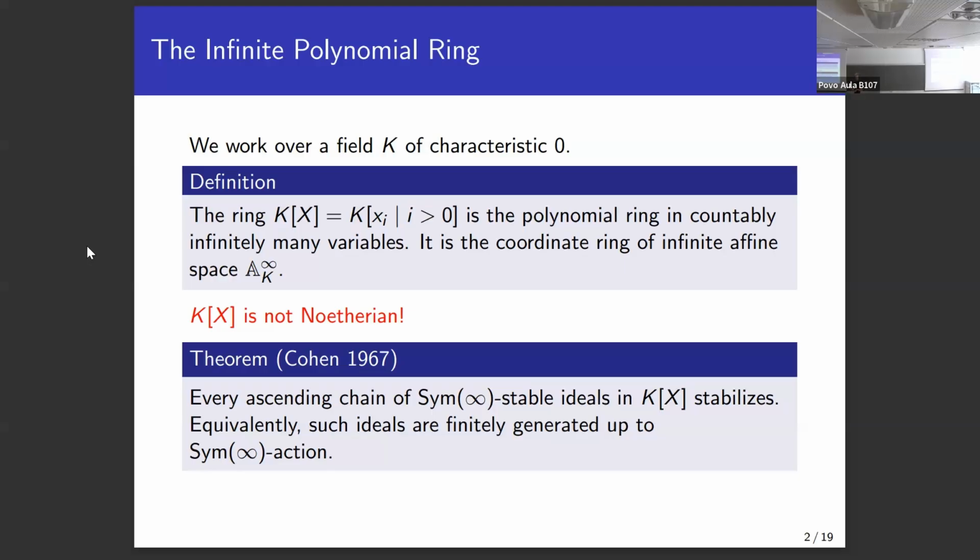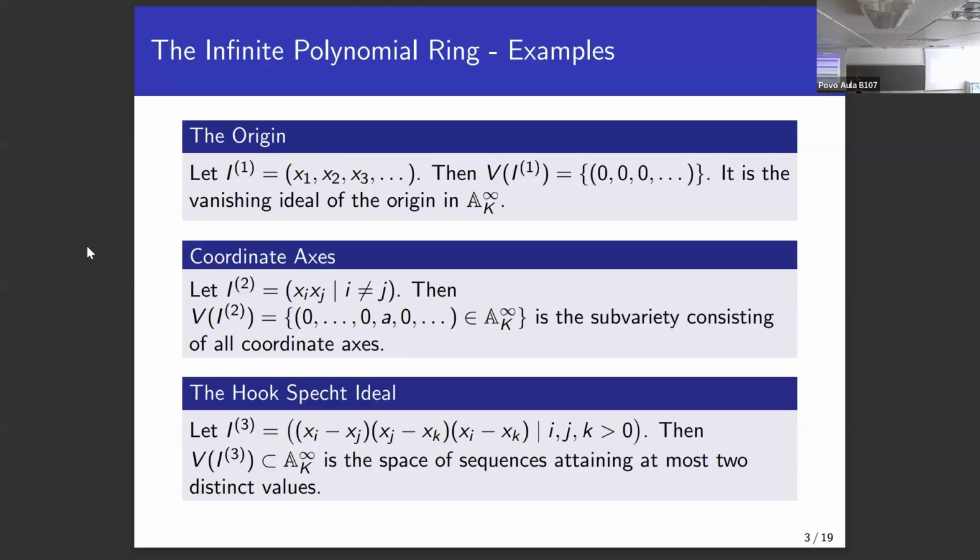And now, again, it's a bit abstract, so I'll give you examples of such ideals. So, the most basic example, perhaps, is the ideal generated by just all our infinitely many variables. And of course, if you take some variables and permute the indices, you take some arbitrary permutation, you see that this ideal stays exactly the same, even on the level of generators. And if we think about this geometrically, then you can see that the vanishing set in some infinite affine space, where points are just infinite sequences of numbers, and the only possible point vanishing on all variables is just the infinite zero sequence, right? It's just one point.